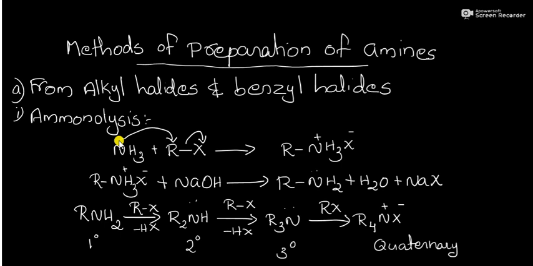Here there is no lone pair of electrons on this nitrogen, so it can't react further with any other alkyl halides. So, the chain reaction can proceed from primary amine to quaternary ammonium salt if there is excess alkyl halide.